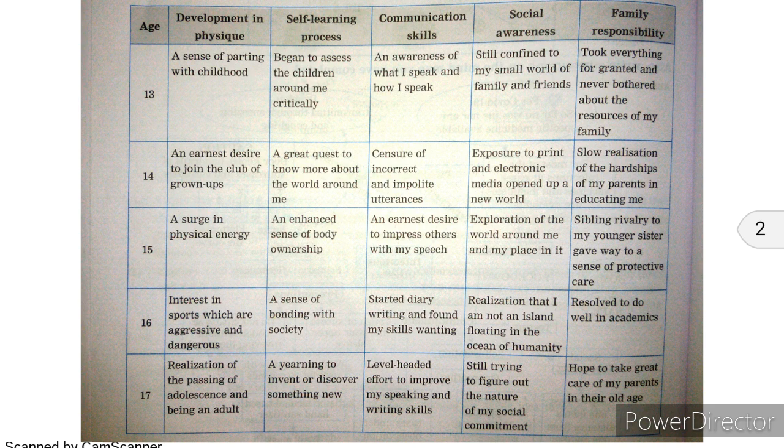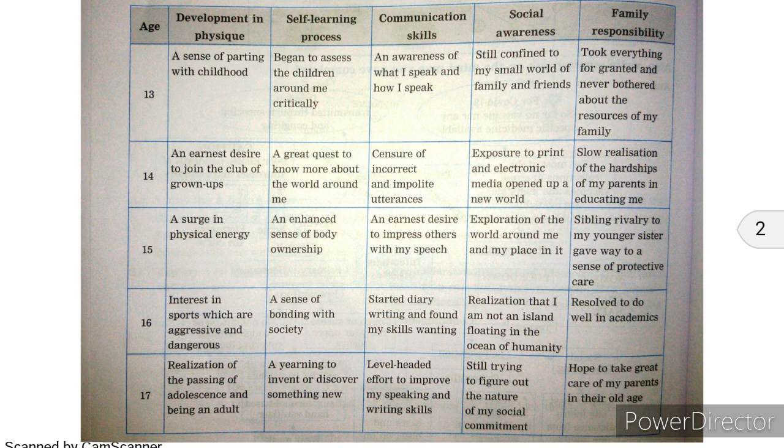So that is what being a part of society means, I have to be there. Then when we think about family responsibility, I decided to do well in academics. Family responsibility at the age of 16, what happens? I have to do great in academics. I have to be first in academics. I have to be well mannered in school. That is the kind of change that happens in the personality at the age of 16.